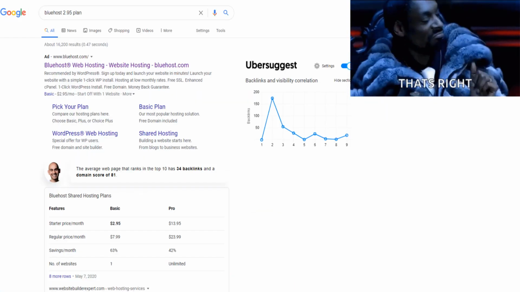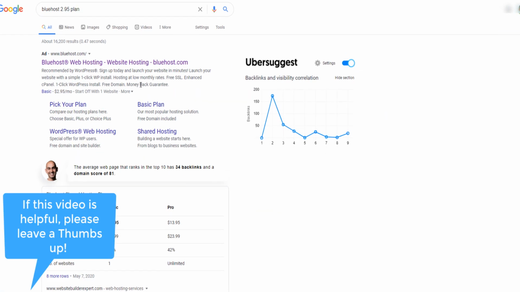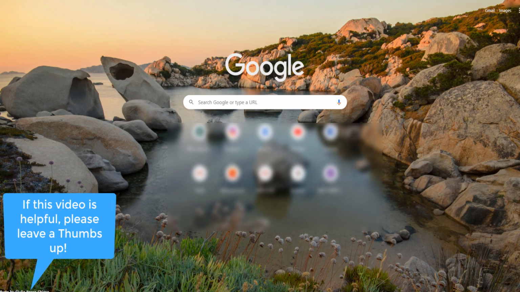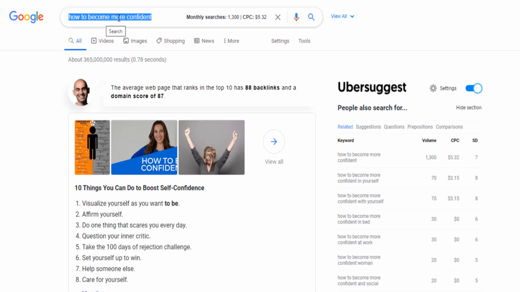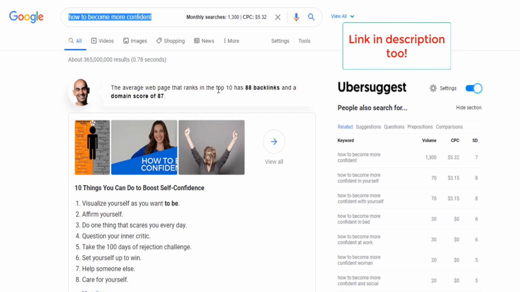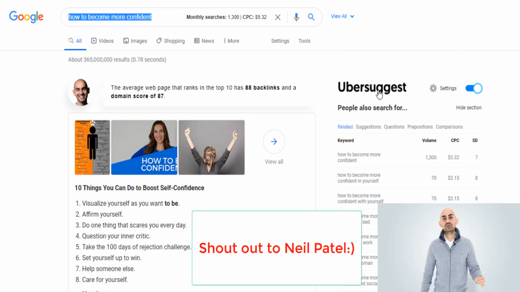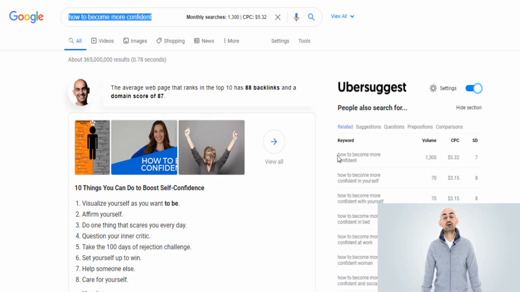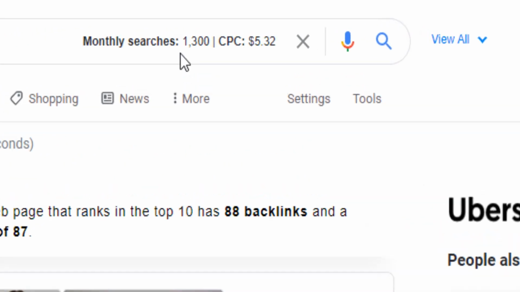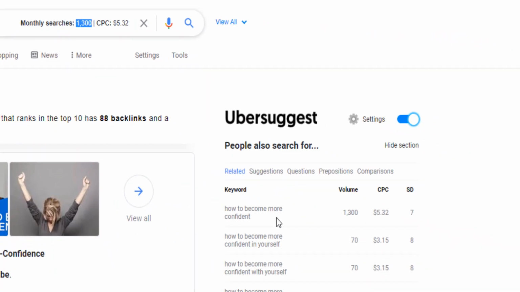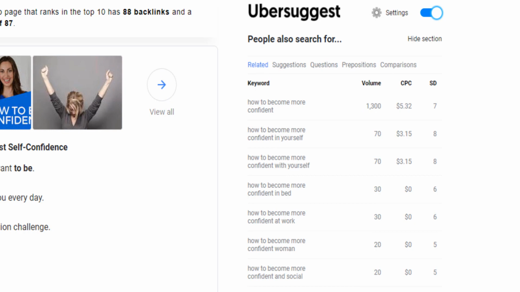Now if, for example, you have a tool like Ubersuggest, which is a free Chrome extension that Neil Patel released, you have your Ubersuggest right here, and you do your keyword research with that. For each keyword that you type on Google, you can easily get the monthly searches and also the monthly searches for the related keywords that people are searching for.